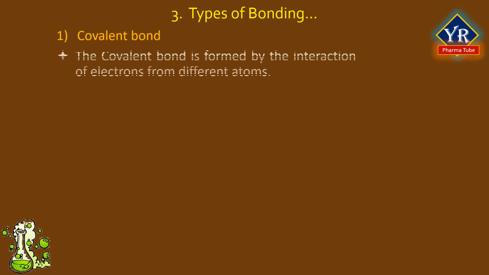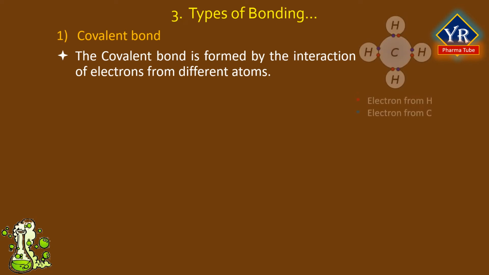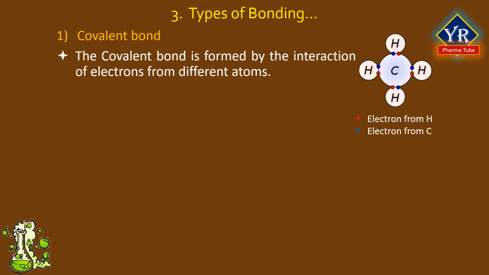Covalent bond. The covalent bond is formed by the interaction of electrons from different atoms. In the structure of methane, the carbon is connected to 4 hydrogen atoms. The red dot is the electron from the hydrogen atom and the blue dot is the electron from the carbon atom. Both the atoms are sharing their electrons to form a bond known as the covalent bond.